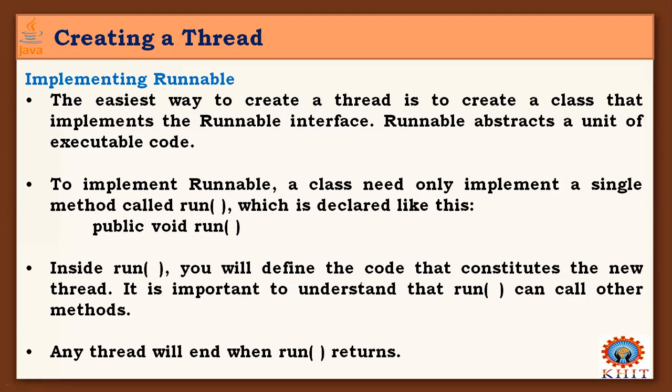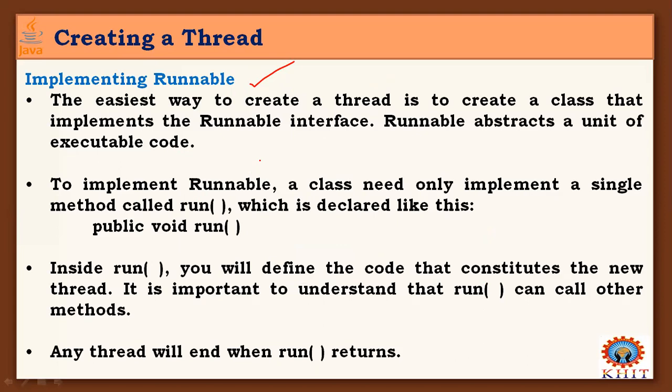Okay. The first way is implementing the Runnable interface, and consider this the easiest way to create a thread, right? The Runnable interface abstracts a unit of executable code.